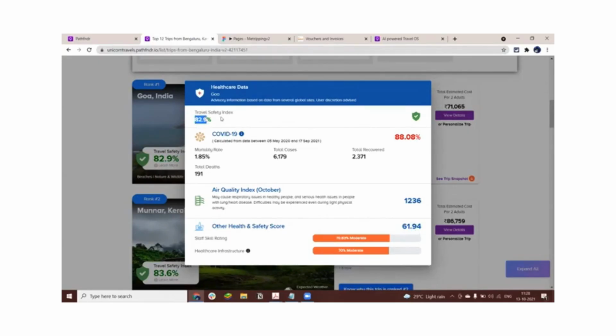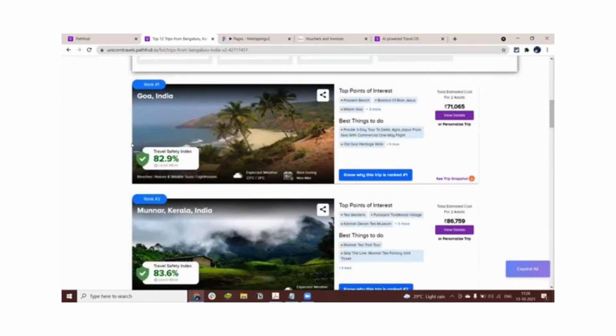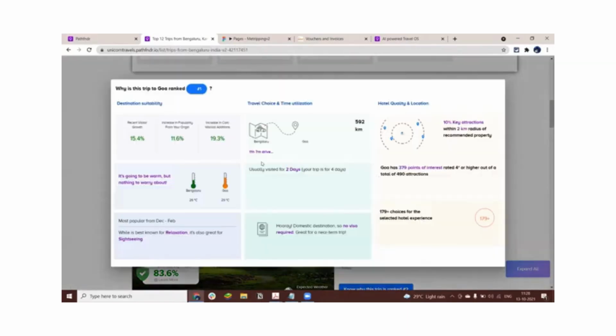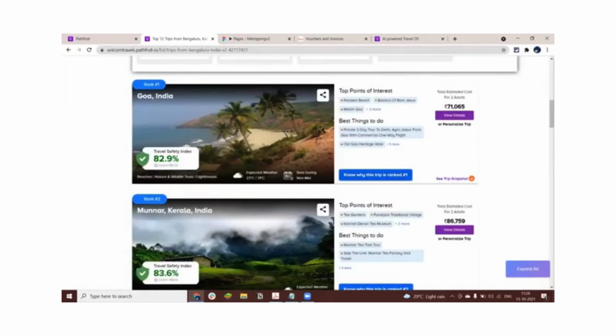A traveler safety index moves on a scale from red to green. So the greener the destination means safer to travel. When the destination is in red, it's not recommended for you to travel. So it makes the decision making that much easier for you. Here, the second factor we consider is how many people have the intent to travel, let's say from Bangalore to Goa. What's the kind of predictive weather that would be there in Goa? When is the best time to visit Goa? Ideally, for how many days you should visit that particular destination. So all of that in a nutshell.